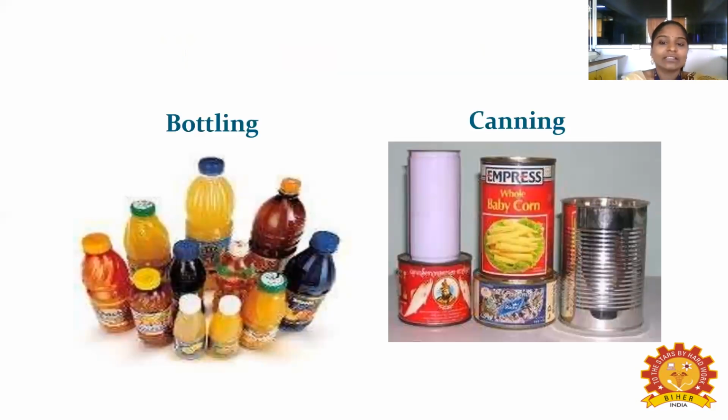And these are the examples I have given for bottling and canning. Bottling, we can see in most juices: mango juice, orange juice, everything comes under the bottling category. In the canning category, here I have mentioned baby corn and some sweets, like gulab jamun. Everything comes under this technique.